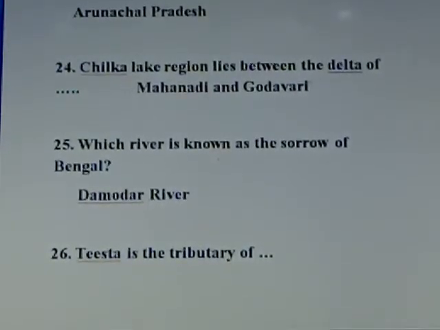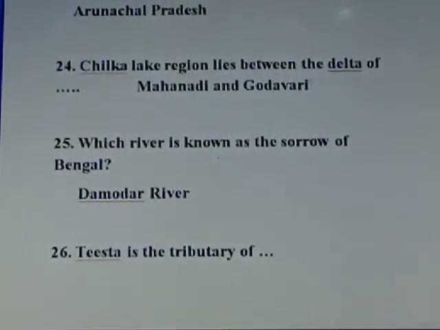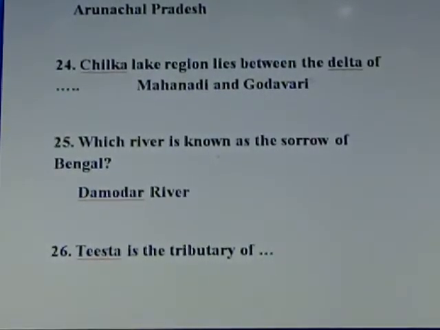Question number 25. Which river is known as the Sorrow of Bengal? Answer, Damodar River. The Damodar River is called the Sorrow of Bengal. The Kosi River is called the Sorrow of Bihar.